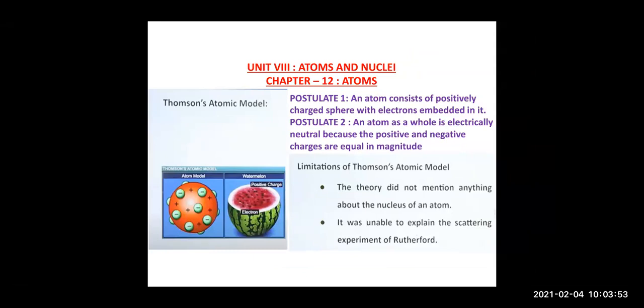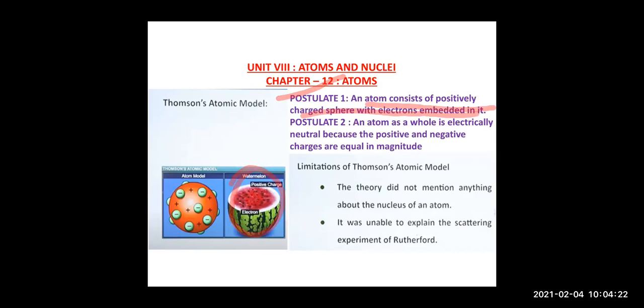So children, the Thomson atomic model is based on two postulates. Postulate number 1 says that the atom consists of positively charged spheres with electrons embedded in it. So he compared the atom to a watermelon, right? In this, as you can see, the seeds are embedded into the red fruity part.